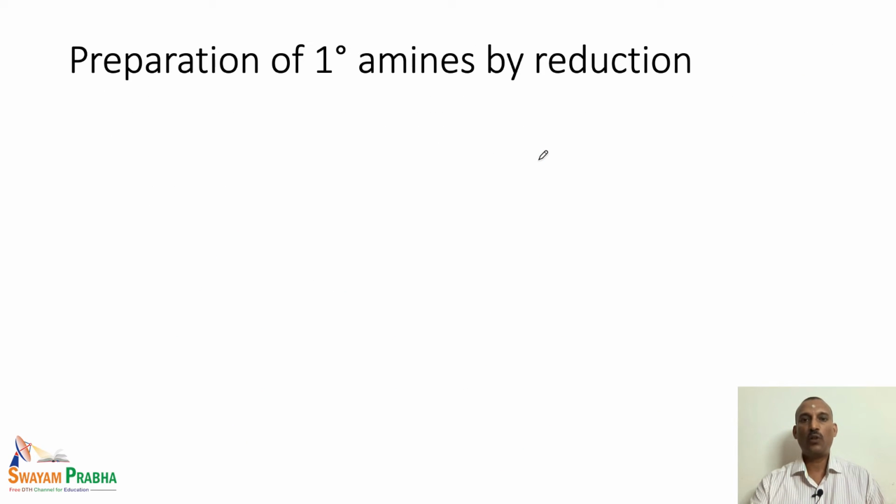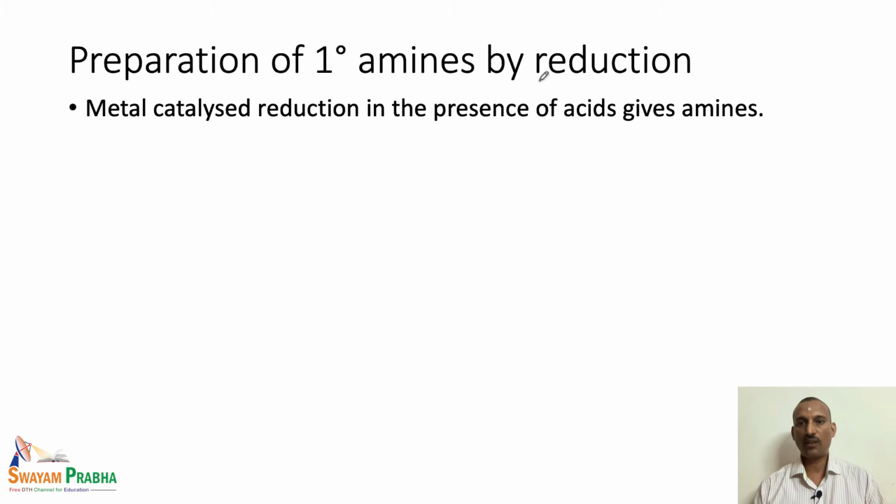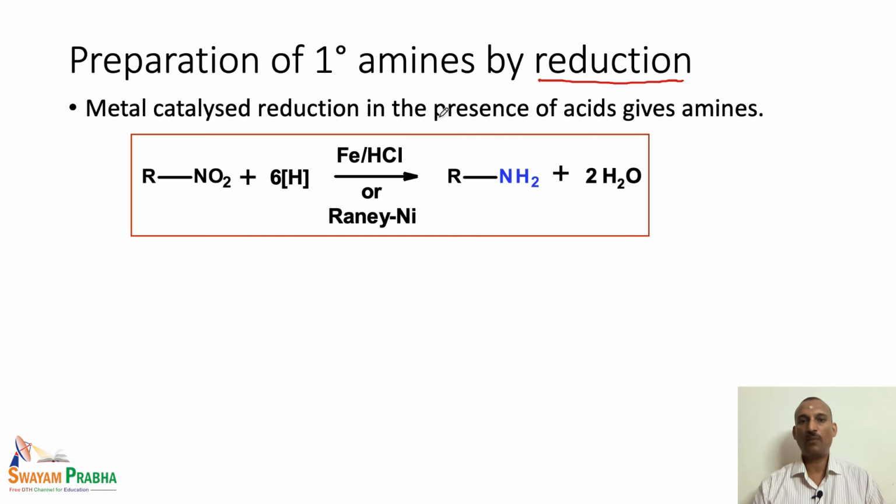Then we will move on to the next reaction, which is the reduction reaction. We have seen the first category, substitution. Now, we are going to the reduction reaction. Metal catalyzed reductions in the presence of acid basically give the amines. In the metal catalyzed reduction of the nitro group, when we use a nitroalkane with hydrogen in the presence of a metal catalyst, either iron and HCl or Raney nickel can be used for this particular reaction. We end up with the reduction of the nitro group. The NO2 group is converted to an amino group with the concomitant formation of a water molecule.